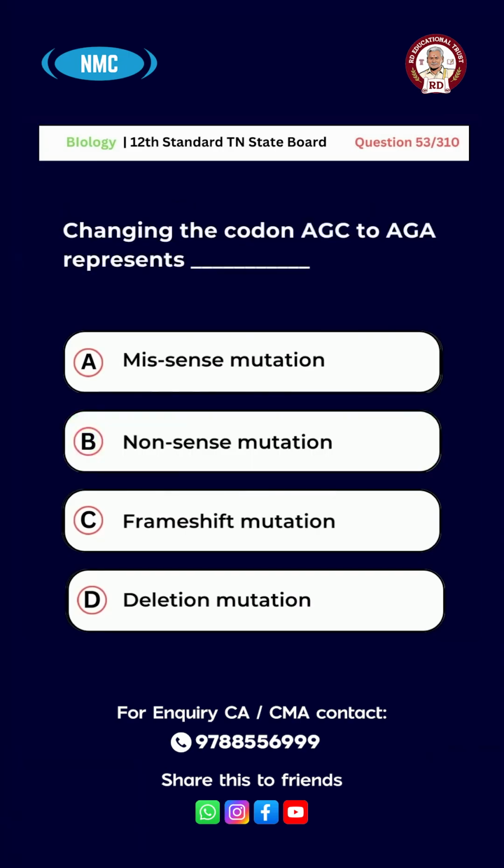Question number 53. Changing the codon AGC to AGA represents option A, missense mutation, B, nonsense mutation, C, frame shift mutation, D, deletion mutation. And the right answer for this question is option A, missense mutation.